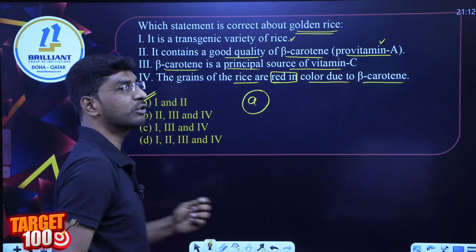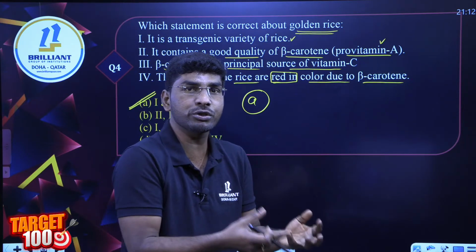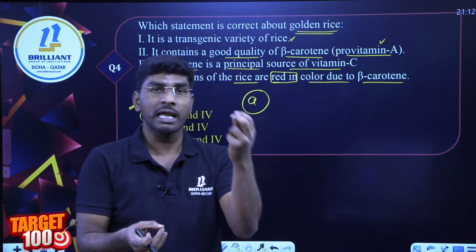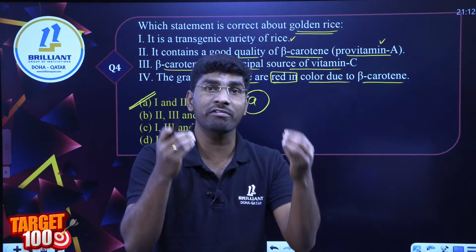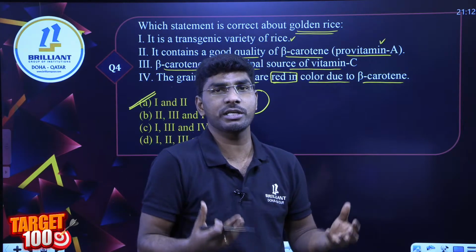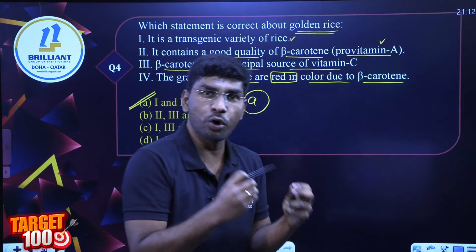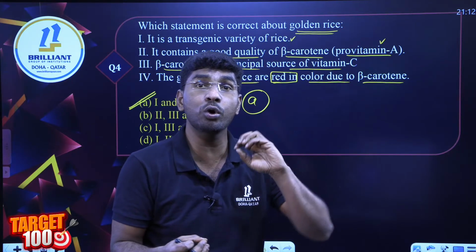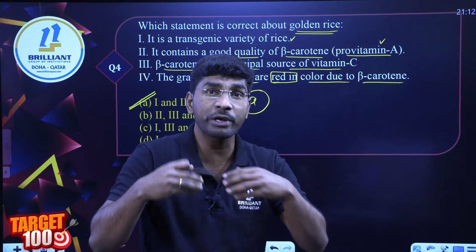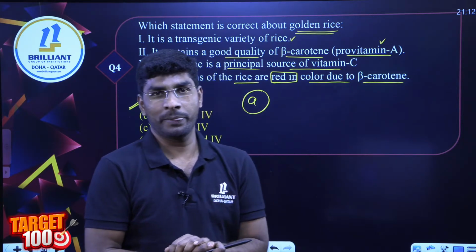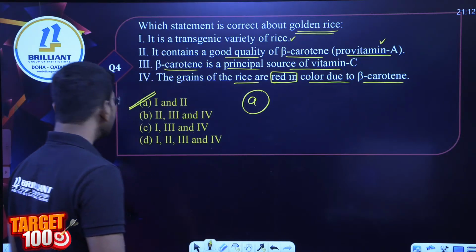Absolutely, this is a transgenic crop enriched with vitamin A. Biofortification you should also remember: increasing the protein content or vitamin content in the crops. We can say it is a biofortification process. Am I clear? Golden rice is one of the transgenic rice enriched with vitamin A to prevent night blindness and other eye problems. Am I clear?